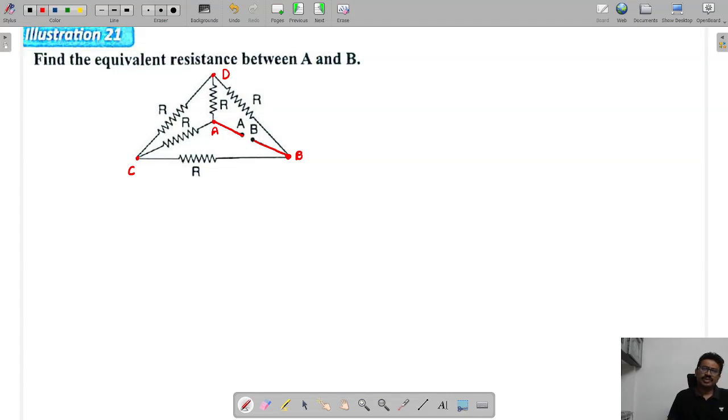Four resistances are there, so immediately redraw as a bridge.